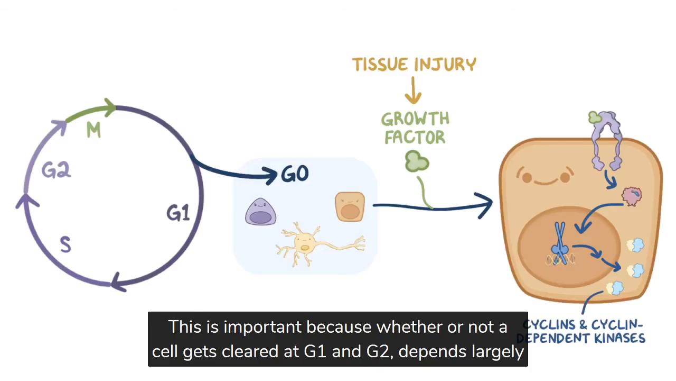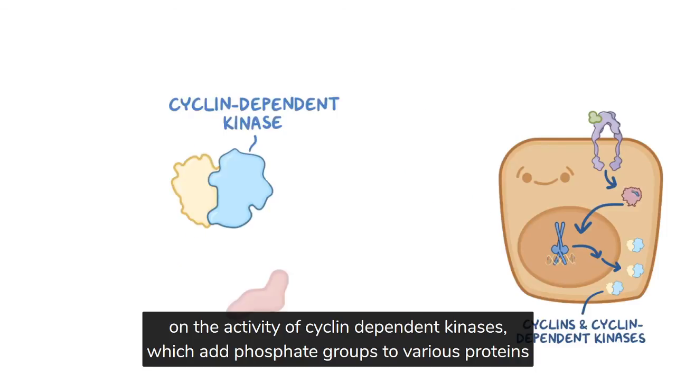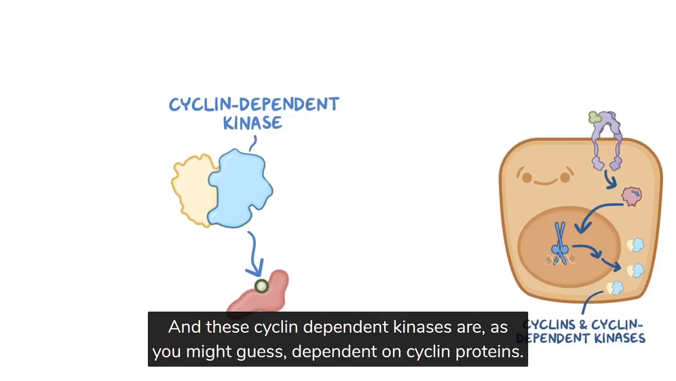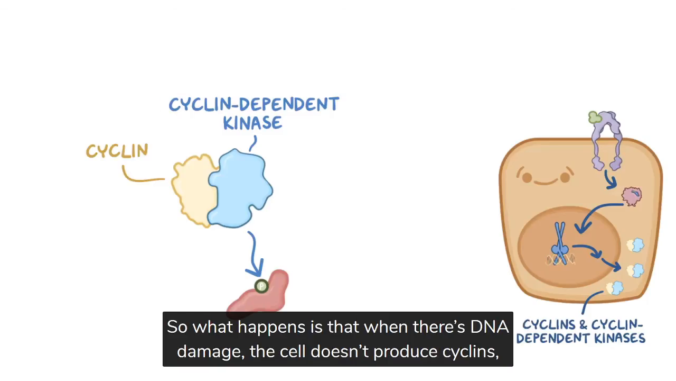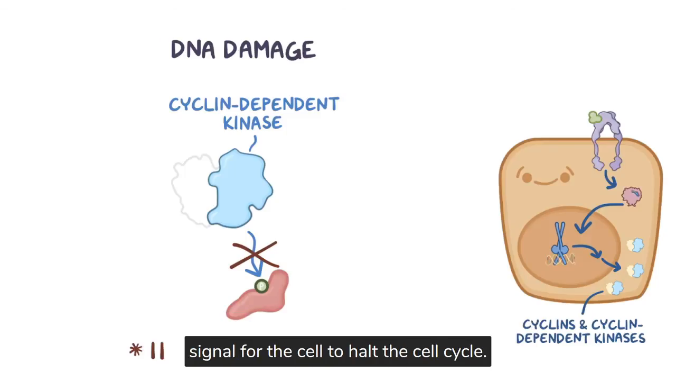This is important because whether or not a cell gets cleared at G1 and G2 depends largely on the activity of cyclin-dependent kinases, which add phosphate groups to various proteins within the cell. And these cyclin-dependent kinases are, as you might guess, dependent on cyclin proteins. So what happens is that when there's DNA damage, the cell doesn't produce cyclins, and the cyclin-dependent kinases can't phosphorylate proteins within the cell, and that's the signal for the cell to halt the cell cycle.